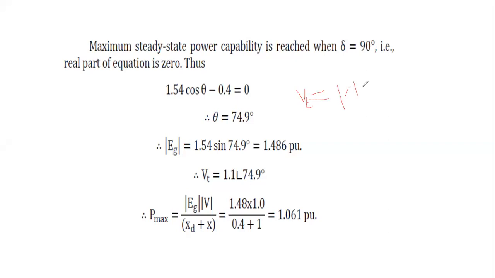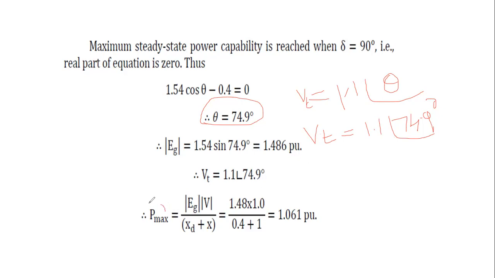That will be equal to 1.1 at an angle of theta. Therefore, we calculate the theta value, then substitute that theta in the terminal voltage. Therefore, Vt is equal to 1.1 at an angle of 74.9 degrees. Then the theta value is equal to 74.9 degrees. Next, we calculate the steady state power, or steady state stability power, for this given system.